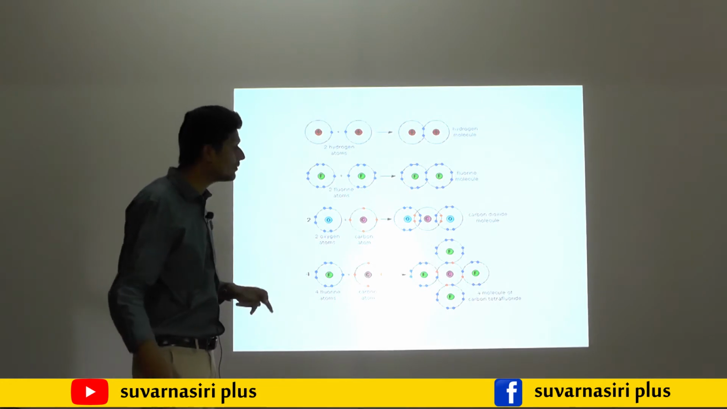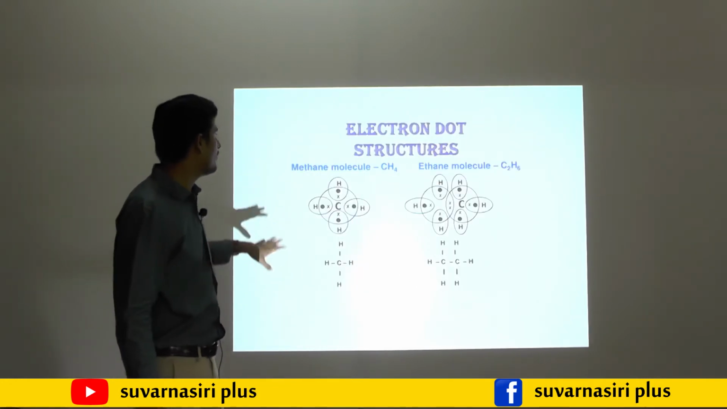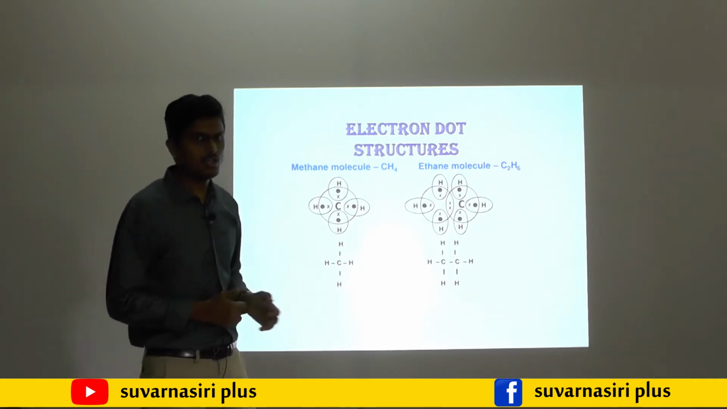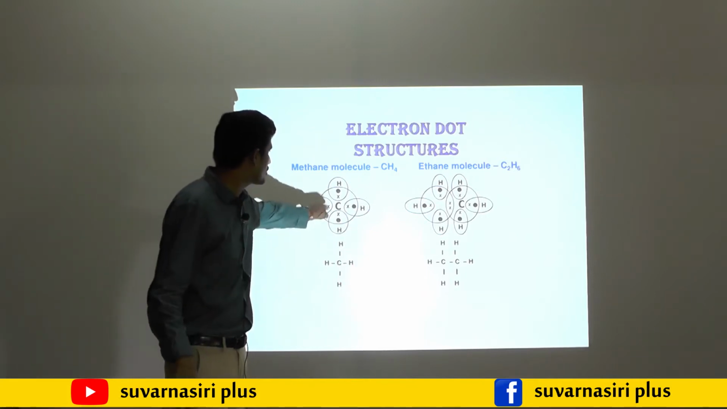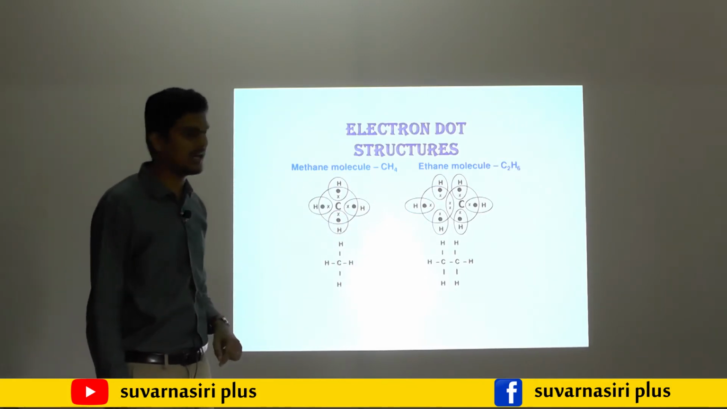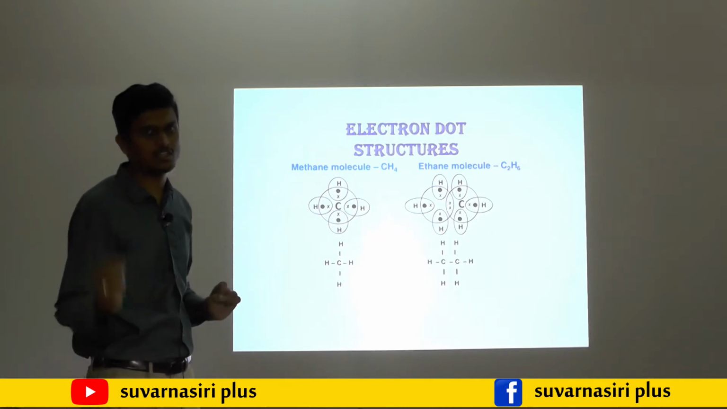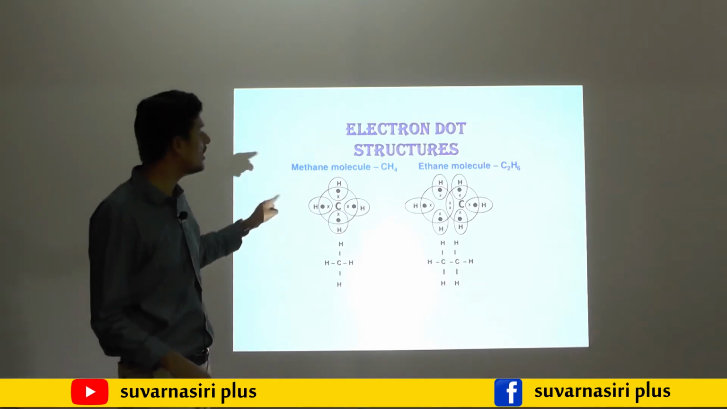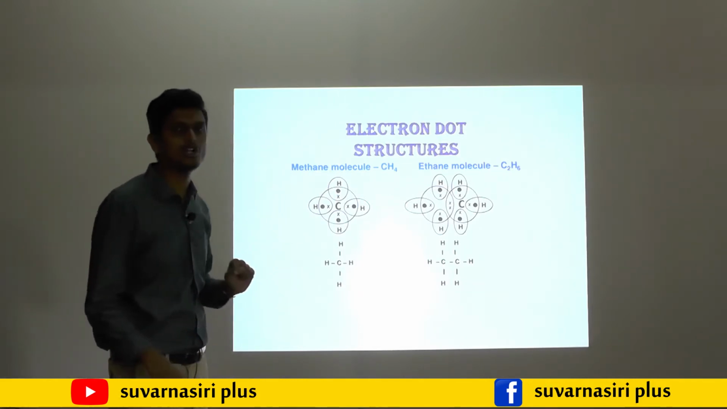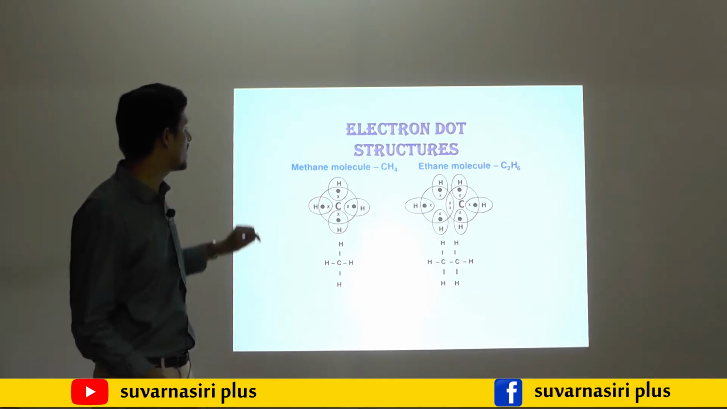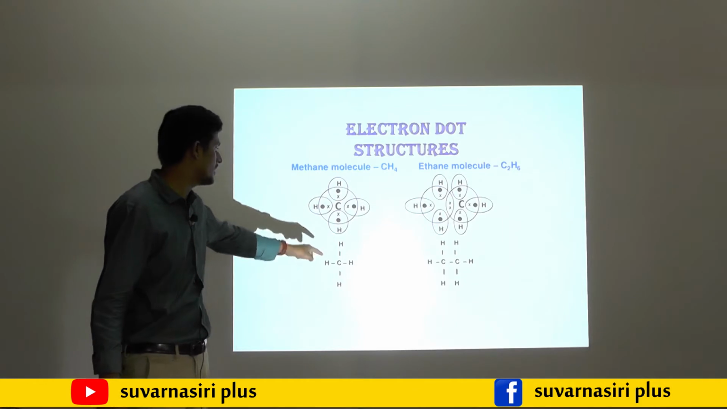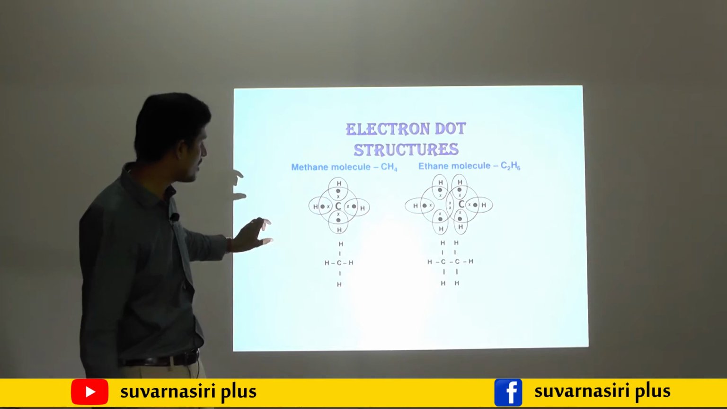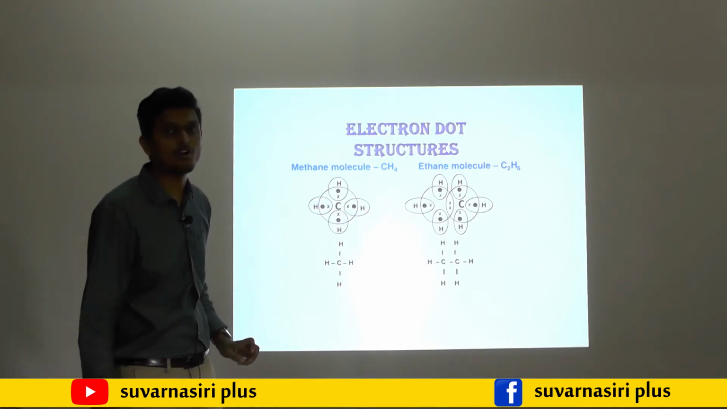Next we will move on to the electron dot structure of, as I told earlier, methane, CH4. CH4 means carbon has 4 outermost electrons. The X indicates the carbon electrons, and the dot indicates the hydrogen electrons. Around the carbon there are X marks, which indicate the carbon outermost electrons, and the dots indicate the hydrogen electrons. They share electrons and form 4 covalent bonds. Each hydrogen forms a covalent bond with the 4 outermost electrons of carbon.